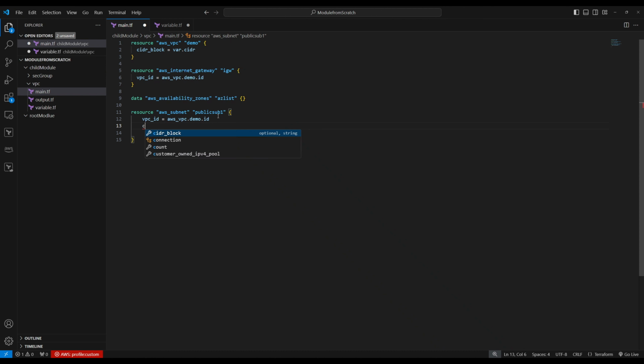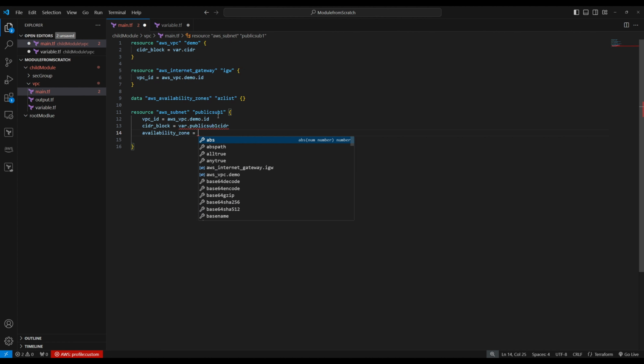Then it requires a CIDR block. Let's give it in a variable, var.pub_sub. Okay, so let's take this one. Public subnet 1 CIDR. So we have the CIDR. Now let's give the availability zone. Availability zone will be this one.